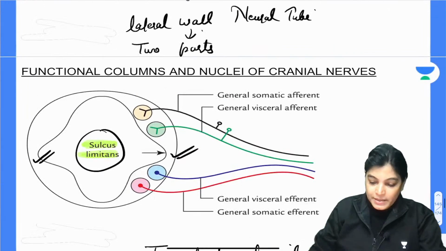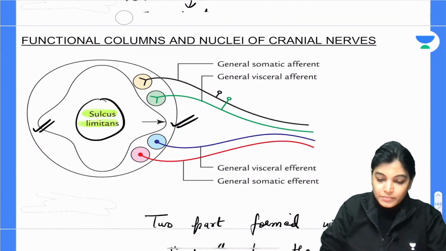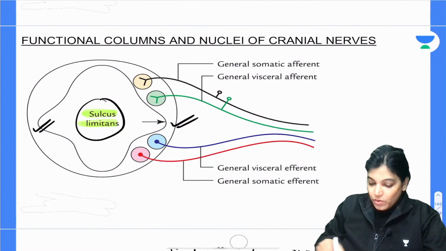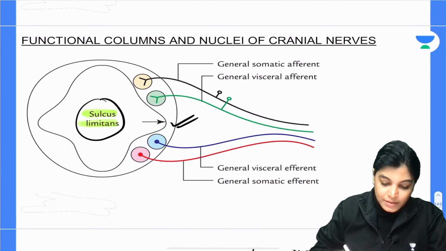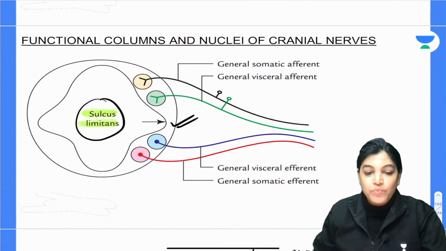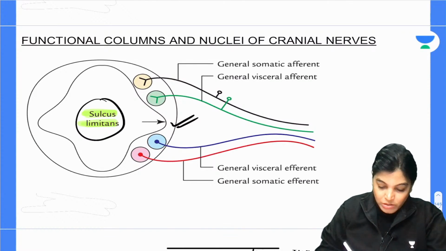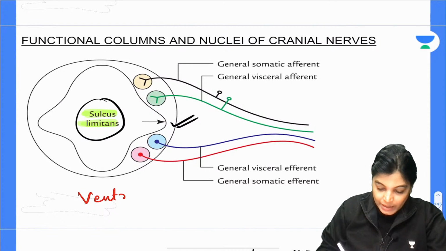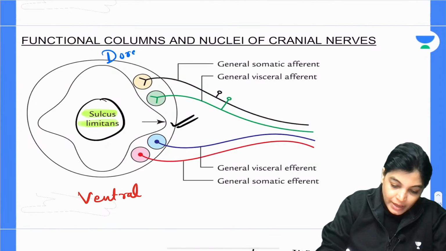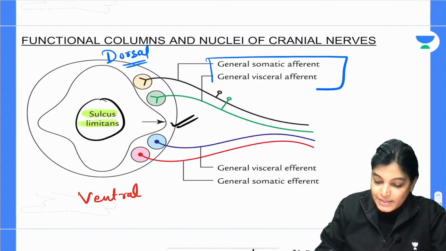So again moving to this diagram. See here, what I told you, the arrangement. As we move from ventral to dorsal, this is the ventral part and this is the dorsal part. In the dorsal component we have got afferents, that is sensory.